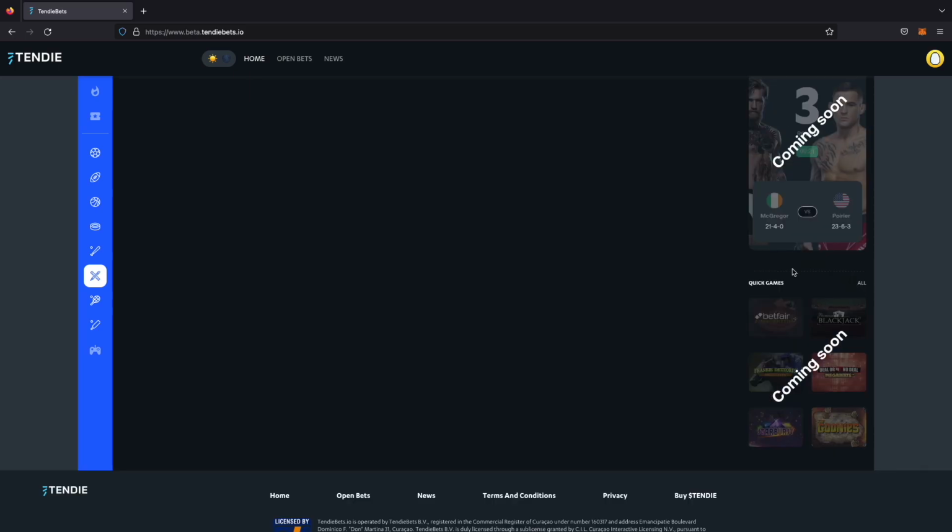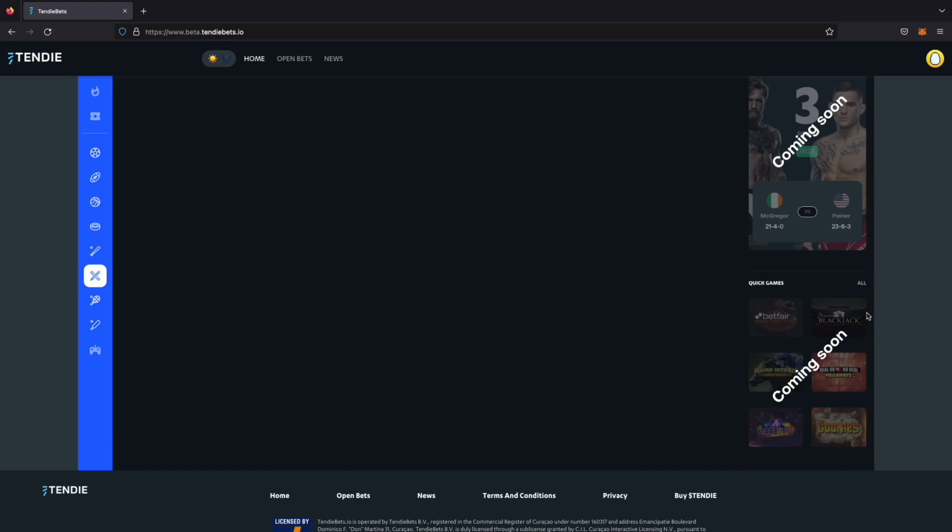Next up, we have our quick game section down here at the bottom right. Here you're going to find lots of fun games that you can play and try to make some quick cash. Things like blackjack, as you can see there already. We'll have Plinko, where you just drop your token, see where it lands, and hope to get the most out of that. We'll have plenty of games that you'll probably be familiar with, some that you won't be. They'll all be fun. You'll hear more about that in our community updates.